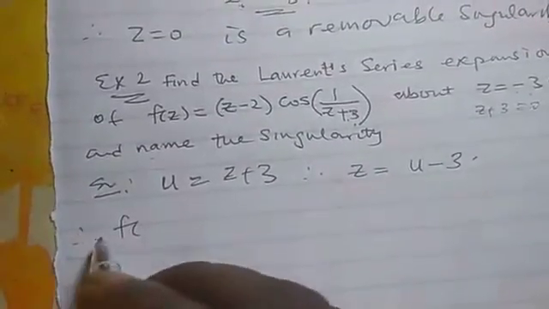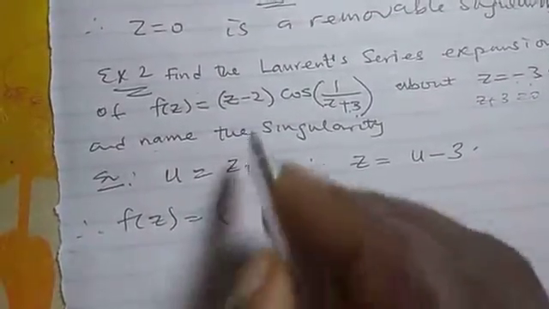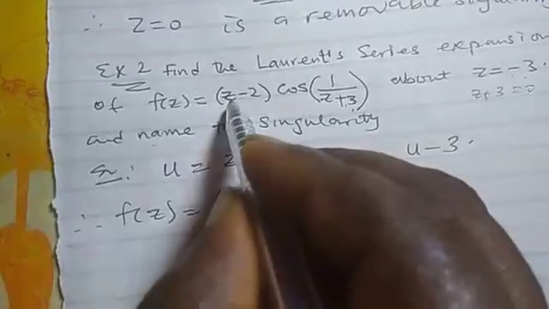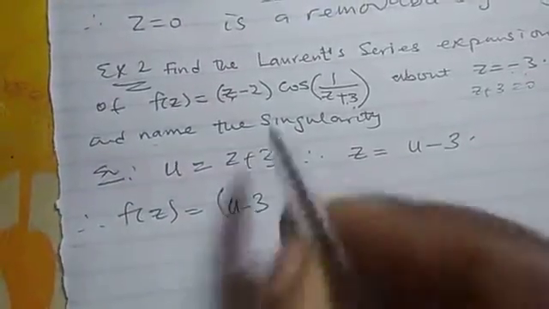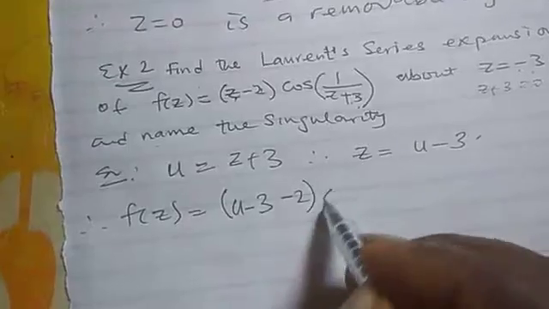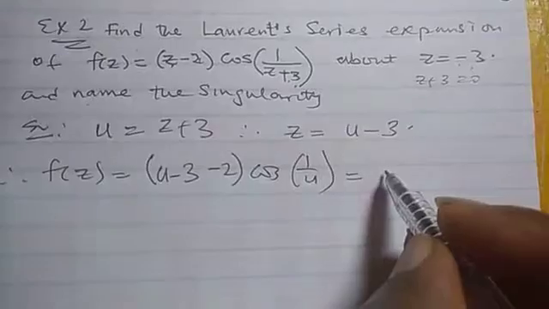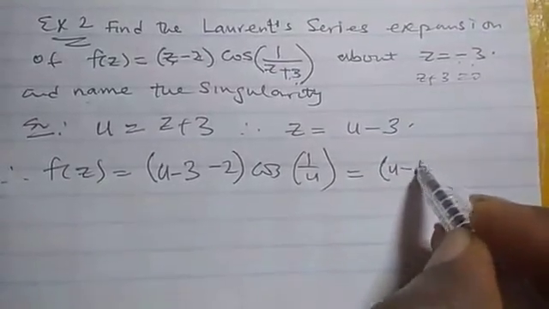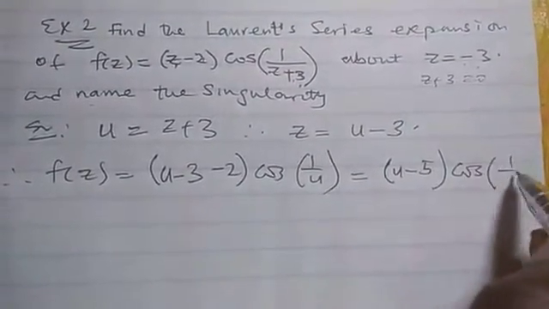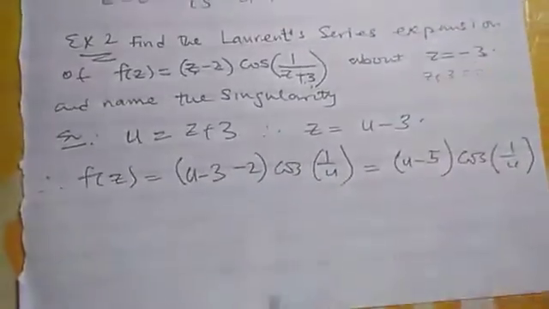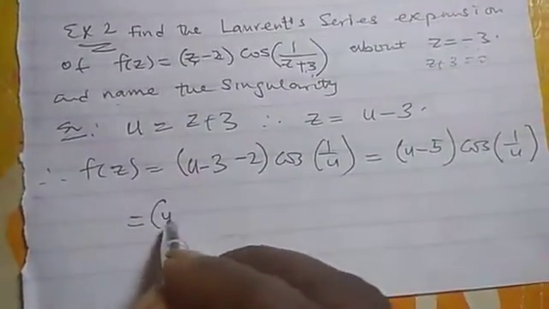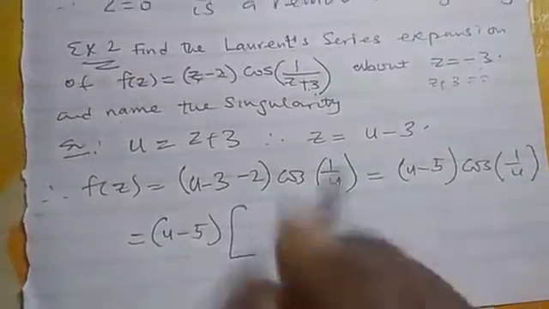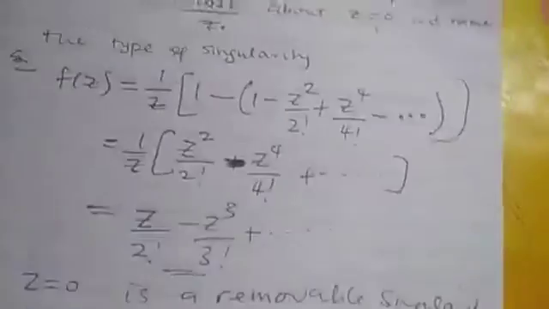Therefore, our f of z will now be, instead of z minus 2, u minus 3 minus 2, which becomes u minus 5, times cos of 1 over u. Now, we have u minus 5 times cos 1 over u.